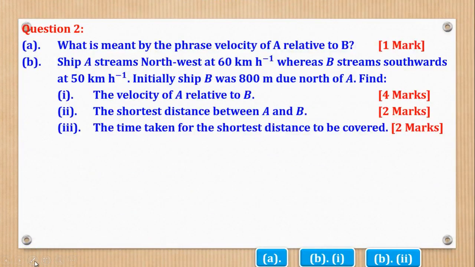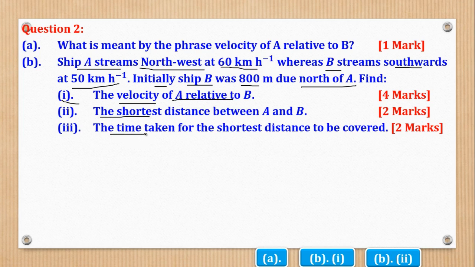That was part A. What about B Roman 1? B Roman 1 says, ship A steams northwest at 60 kilometers per hour, whereas ship B steams southwards at 50 kilometers per hour. Initially, ship B was 800 meters due north of A. Find Roman 1, the velocity of A relative to B, Roman 2, the shortest distance between A and B, and Roman 3, the time taken for the shortest distance to be covered.